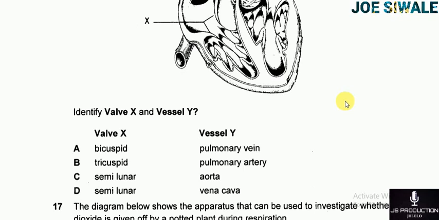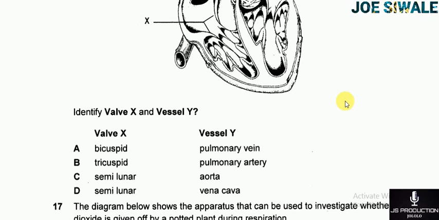Multiple choice B, valve X is the tricuspid, vessel Y is the pulmonary artery. Multiple choice C, valve X is the semilunar, vessel Y is the aorta. Multiple choice D, valve X is the semilunar, vessel Y is the vena cava.